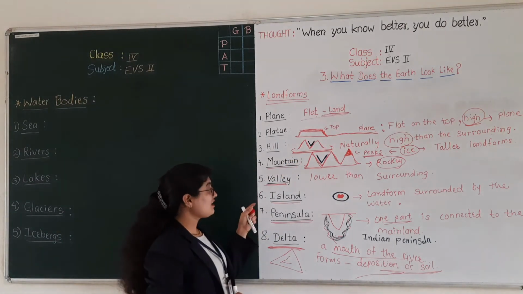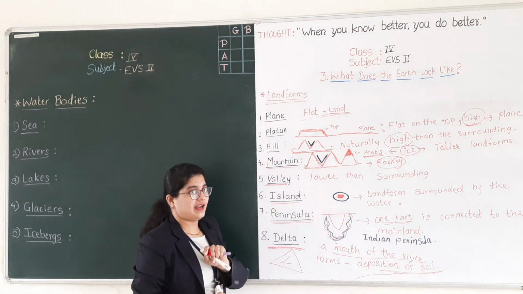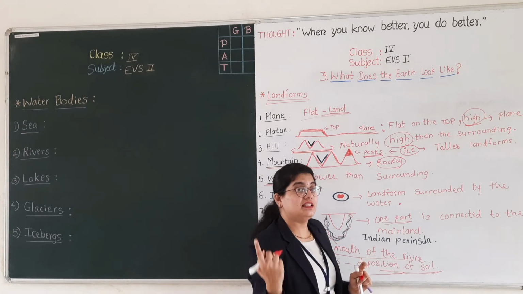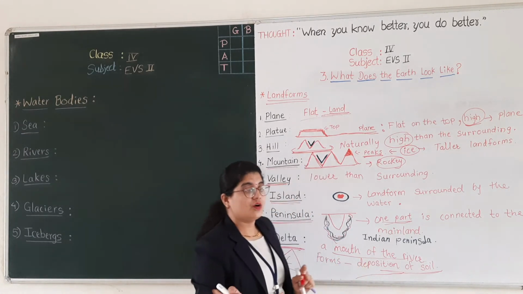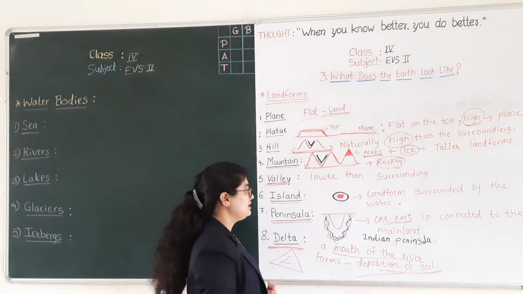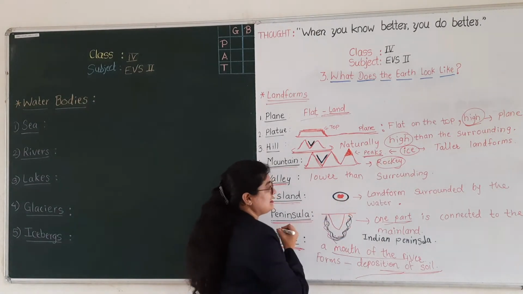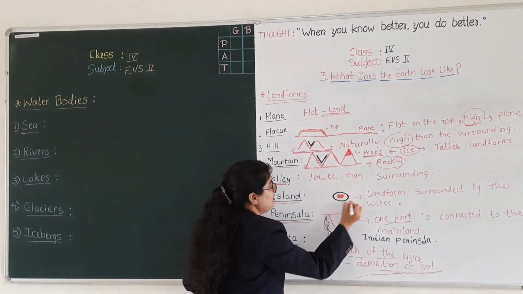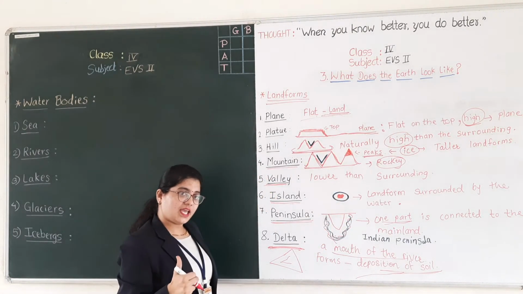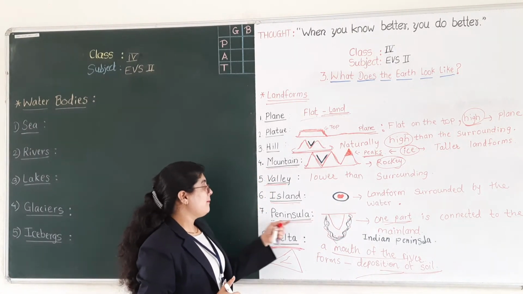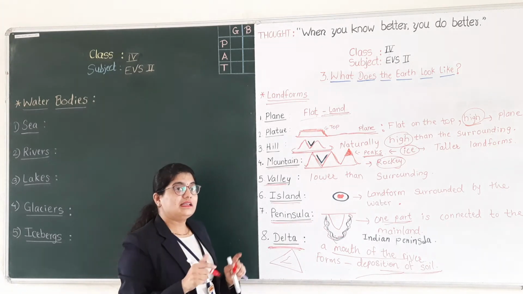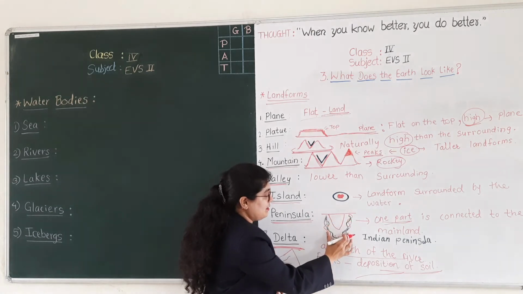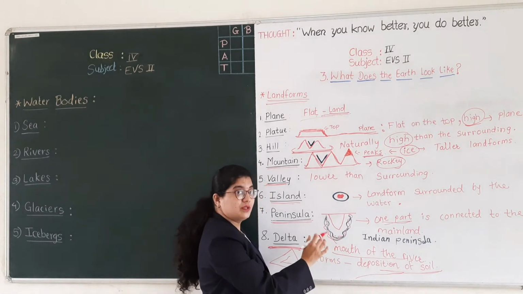Then sixth one is island. And these islands are nothing but the landforms surrounded by the water body. Okay, surrounded by the water. Here you can see this red is a landform or island which is surrounded by the water. Okay, good. Then peninsula. Peninsula, it is a landform which is surrounded by the three sides of the water.